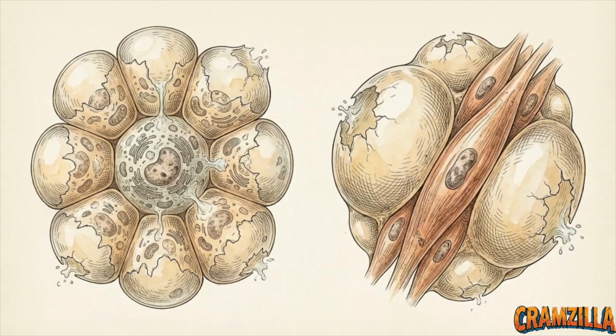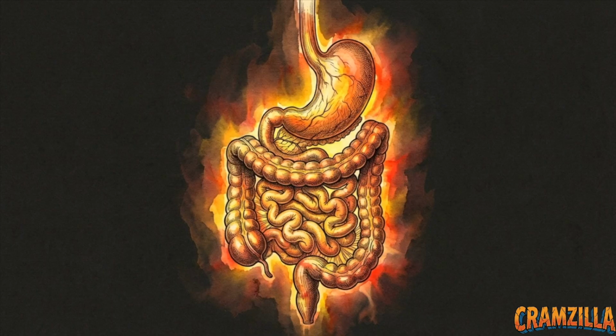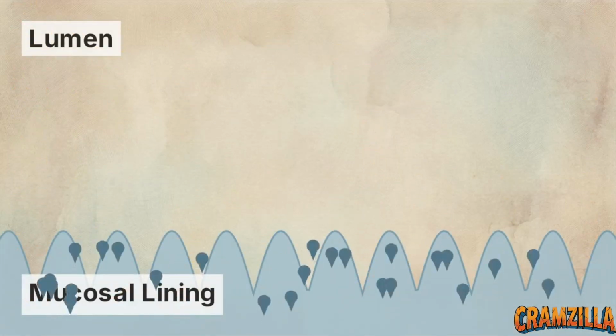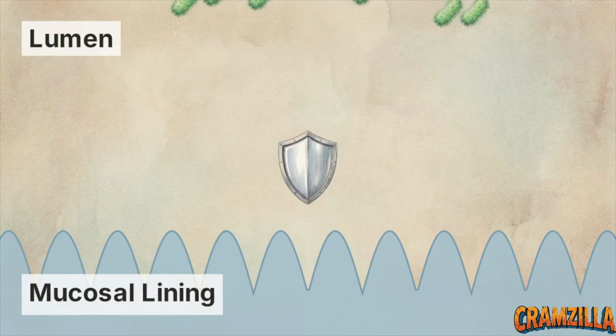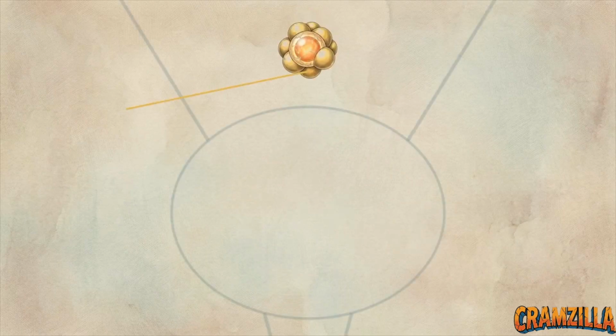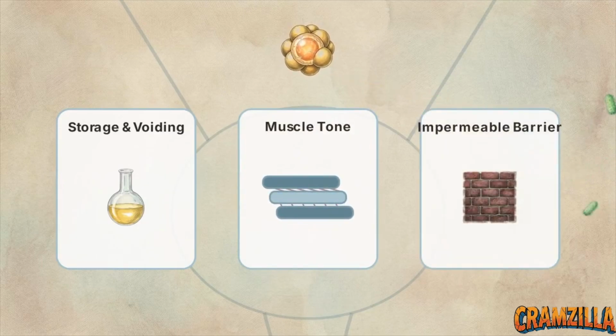The intracellular mechanism of failure is identical across these tissues. The drastically different clinical consequences we see in the emergency room are dictated entirely by the unique native functions of the specific organ. Consider the gastrointestinal tract. Its baseline energy requirements are massive, constantly fueling nutrient absorption, fluid secretion, and maintaining a strict immune interface with billions of gut microbes. The genitourinary system has completely distinct energy demands. It expends ATP to store and void urine, maintain smooth muscle tone, and uphold a highly impermeable barrier against toxic waste.